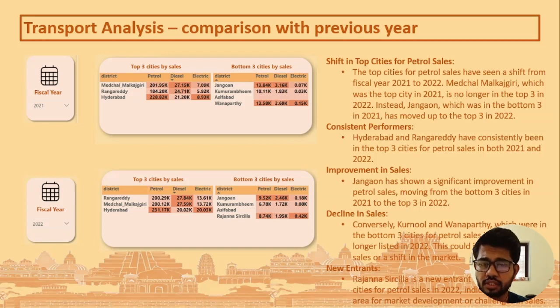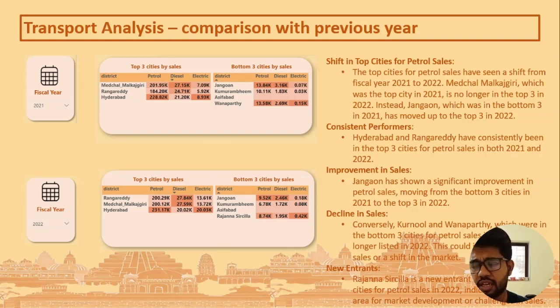Then there is some consistent performance, such as Hyderabad and Rangareddy, which have consistently been in the top 3 cities for petrol sales in both 21 and 22. Then there is an improvement in sales, such as Jangaon, which has shown a significant improvement in petrol sales, moving from bottom 3 cities in 2021 to the top 3 cities in 2022.